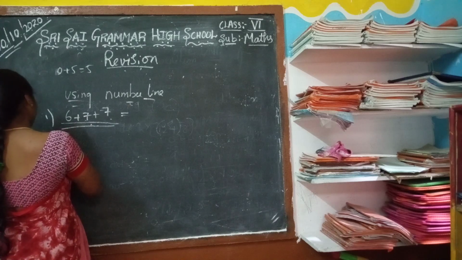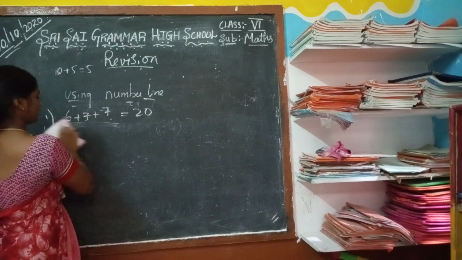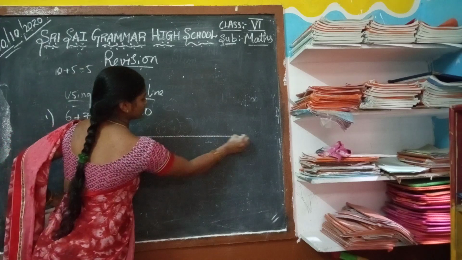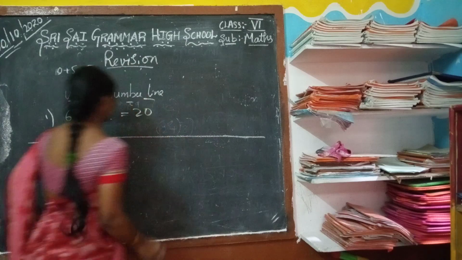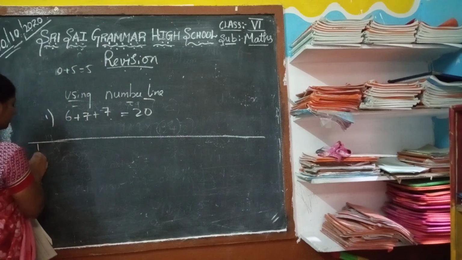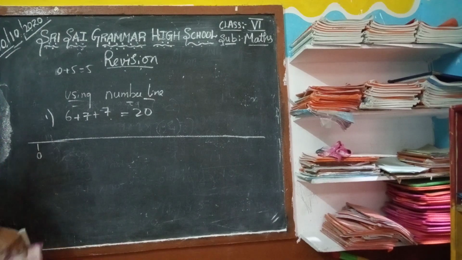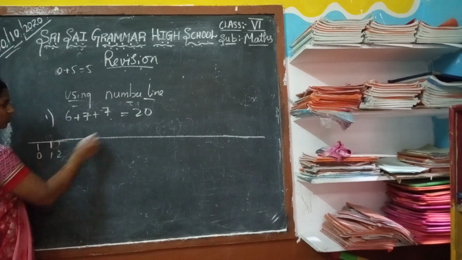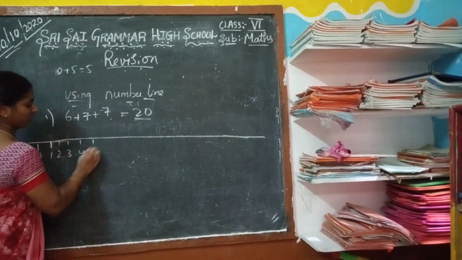Arrange on number line. In the whole numbers we are going to arrange on the number line. It starts from 0, which includes 0. Yes, 0, 1, 2. Total number is 20. So we have to write 20.